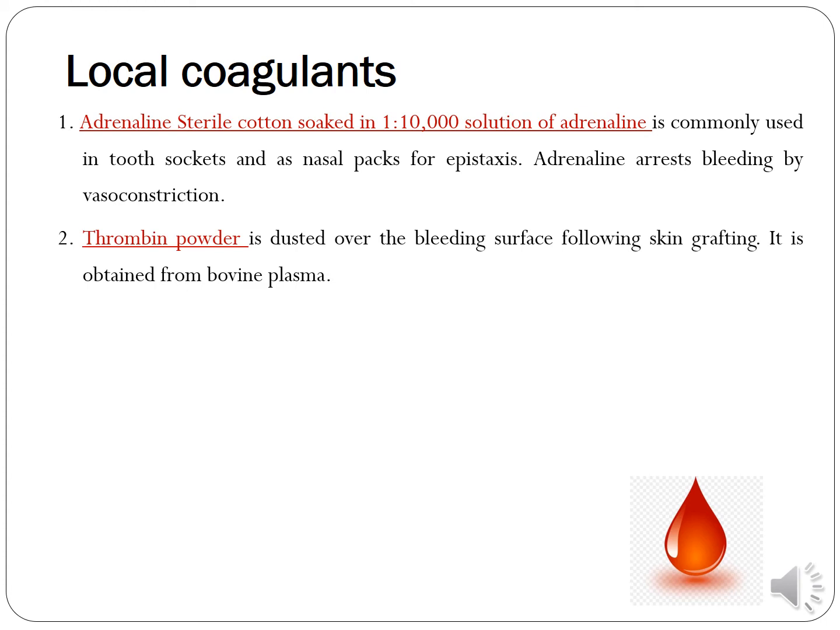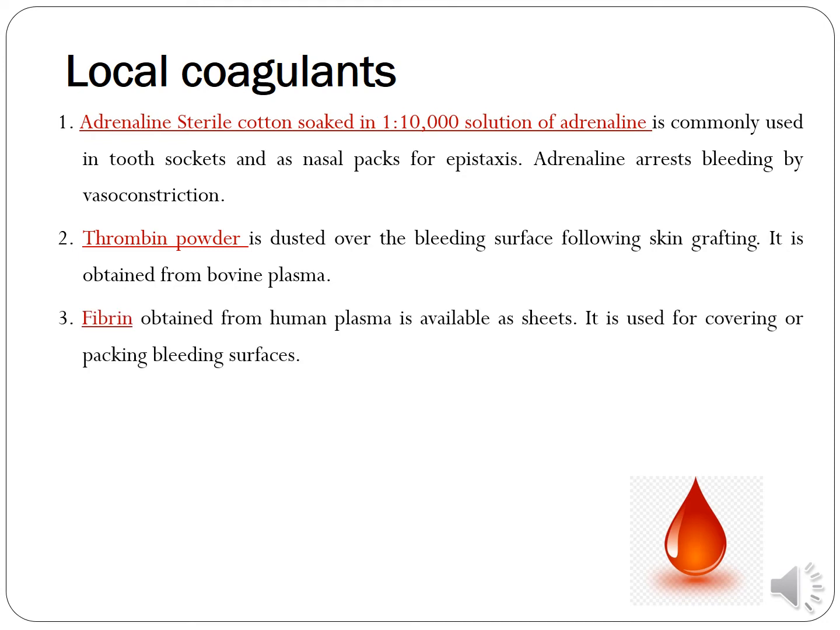The next is the thrombin powder. Thrombin powder is dusted over the bleeding surface following skin grafting. It is obtained from bovine plasma. The next one is fibrin. Fibrin is obtained from human plasma and is available as sheets. It is used for covering or packing the bleeding surfaces.